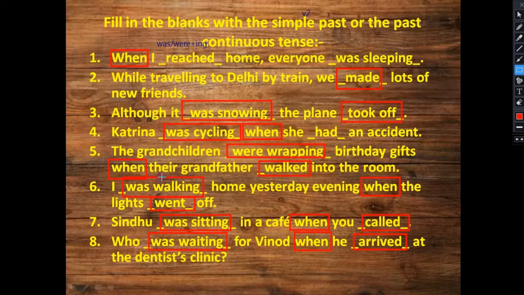When second form, when second form, when called, when arrived. Understood? So this is a slight hint you can keep in your mind. While traveling, there was only one simple sentence. Although it was snowing, although is given, so with this we have used it here. Otherwise, the simple hint is, any time you are getting when, with this when you have to put verb second form, and before it the past continuous.